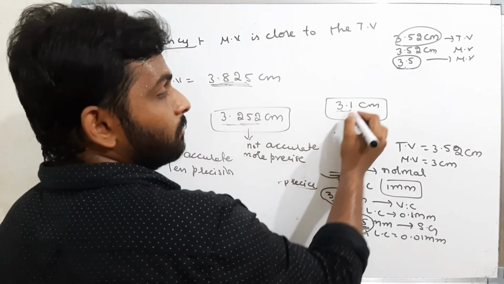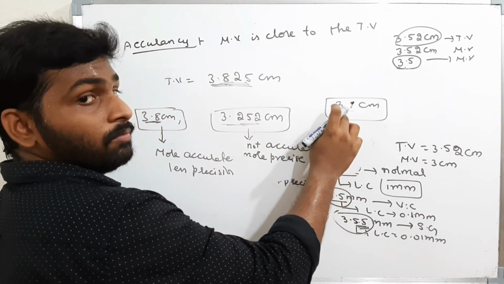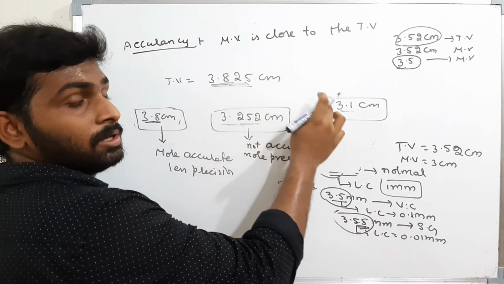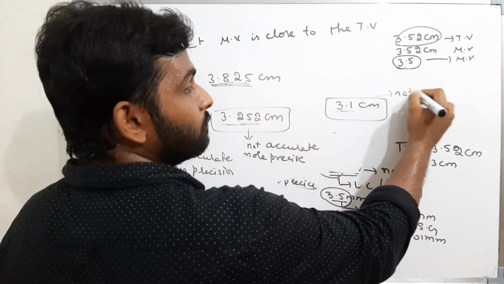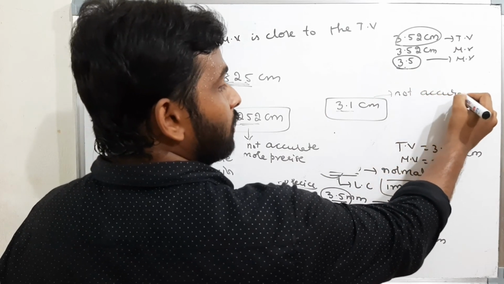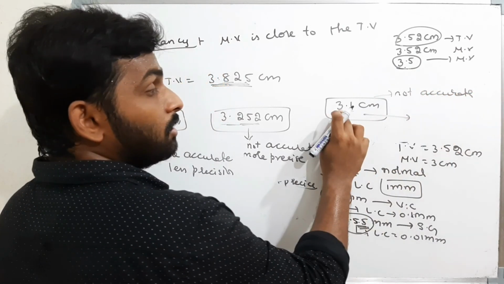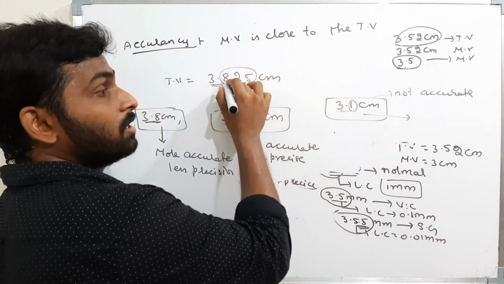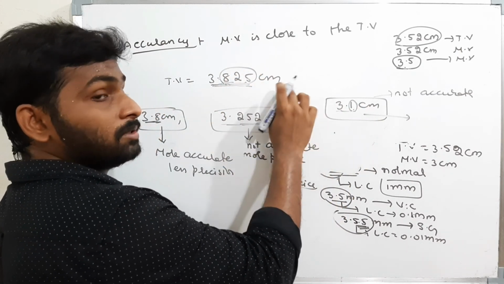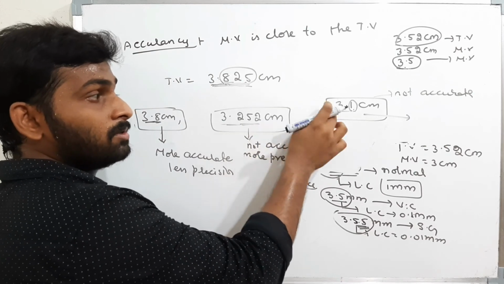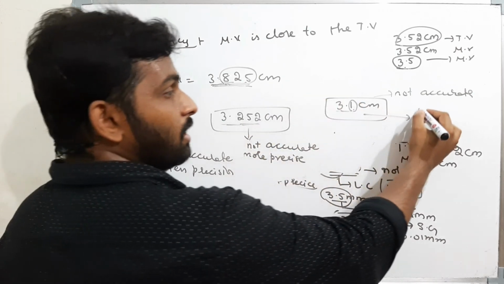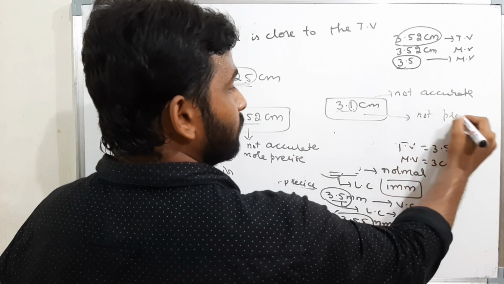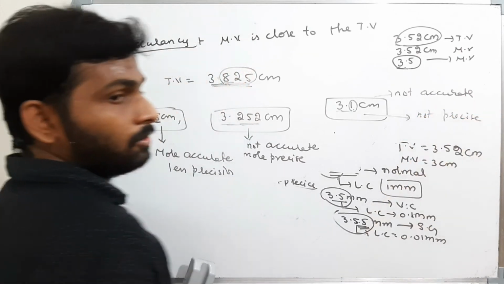But if you take this one, 3.1 is very different from 3.8. There is a lot of difference. Therefore this is not accurate. As well, for 3.1 after the decimal only 1 digit is there, but here 3 digits are there. That means the instruments I am measuring with are different. The least counts of the instruments are different. Therefore I will say this is less precise. This is not even precise. Not a precise value. Observe carefully.